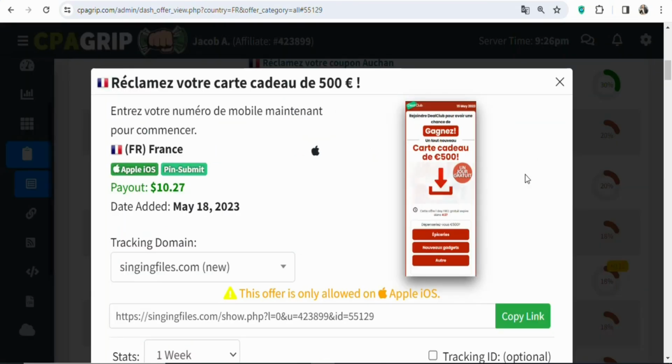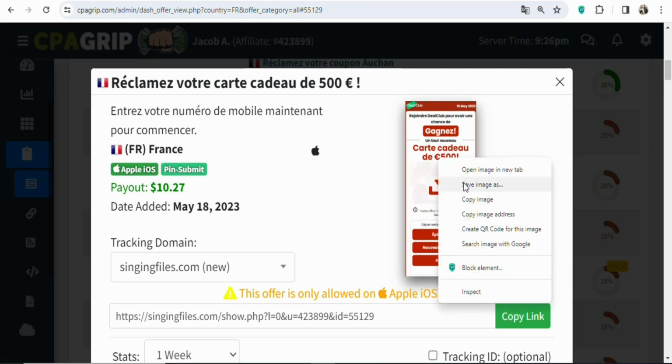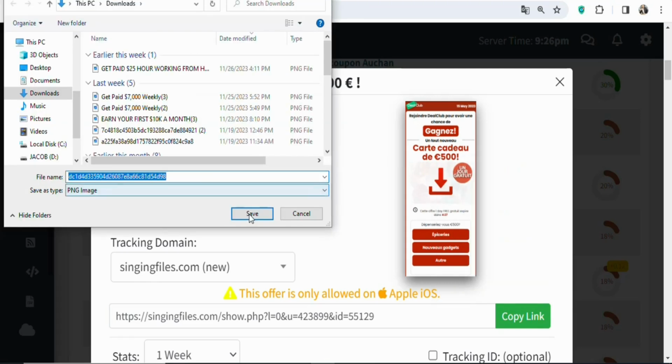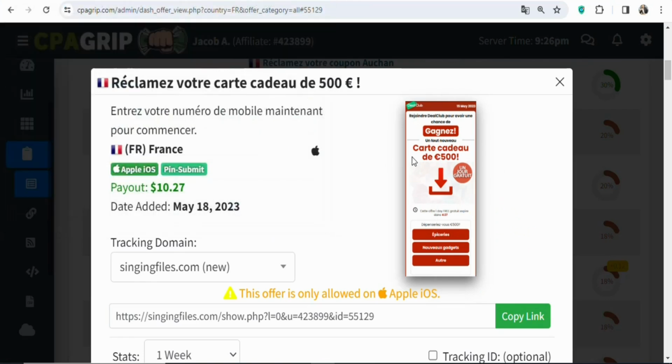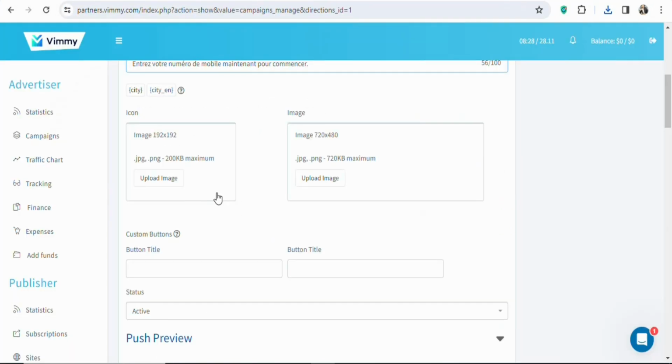To get an image of the offer, what you have to do is that you have to come back on CPA Grip. You can see this is the offer image. Put your pointer on it, right click. Once you right click, select save images. Once that is done, you are going to click on save so that the image can be saved onto your device. Once you save the image, you are going to come back, click on upload image.